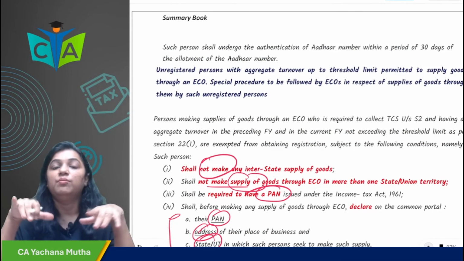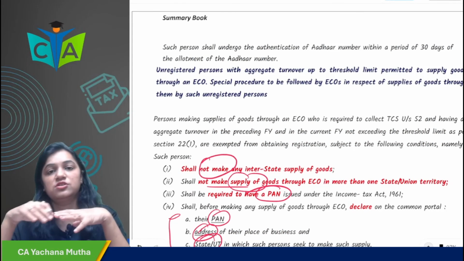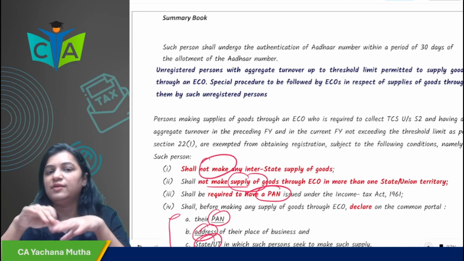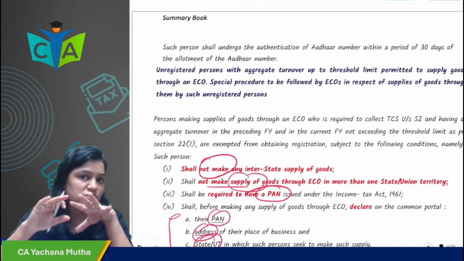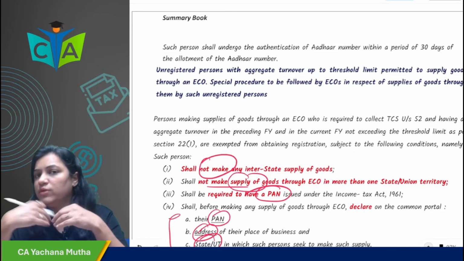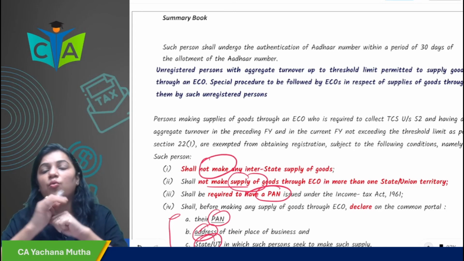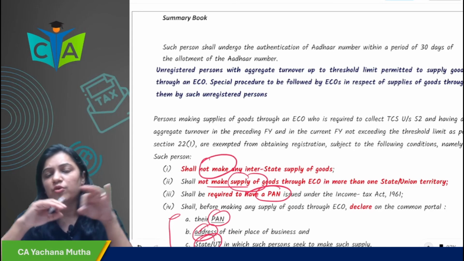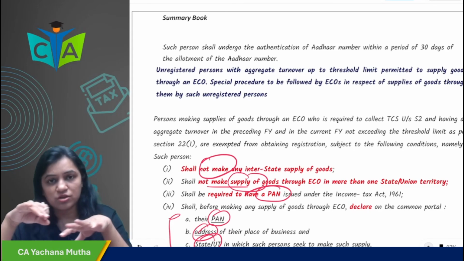Okay, so here we complete one of the very procedural, simple chapters, registration under GST. Many times in the exam, questions come on calculation of aggregate turnover, within how many days you are required to take registration, the effective date of registration, and compulsory registration. From any of these aspects, generally the question comes in the exam.